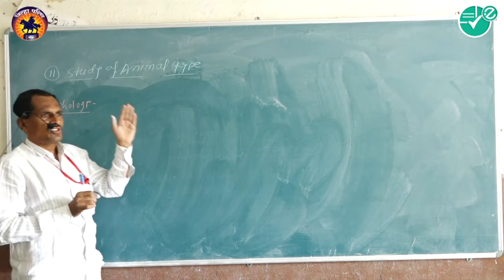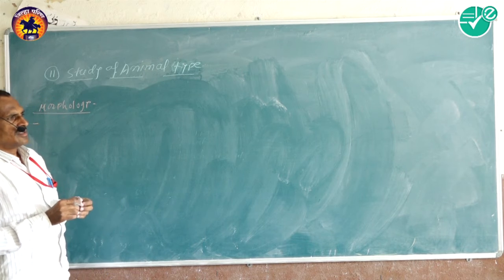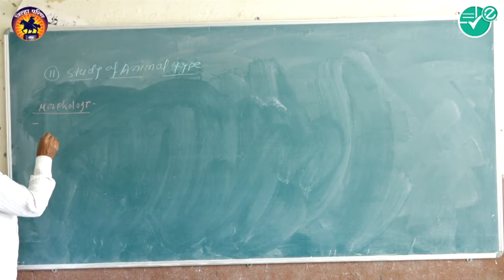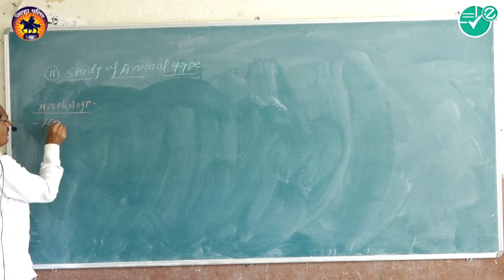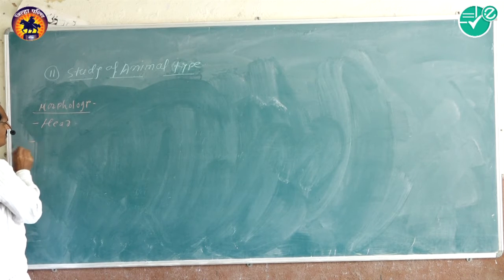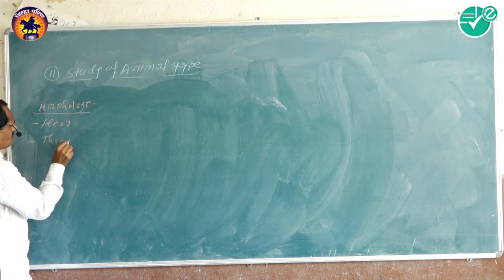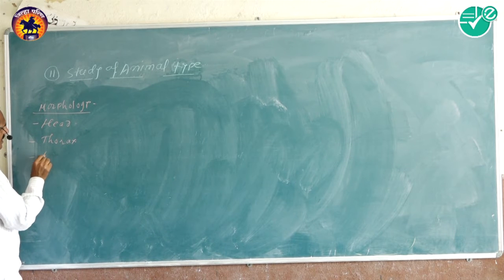Morphologically, the cockroach body is divided into head, thorax, and abdomen.